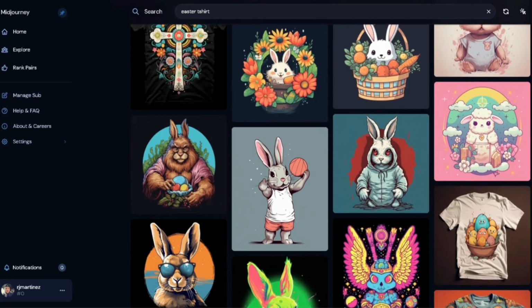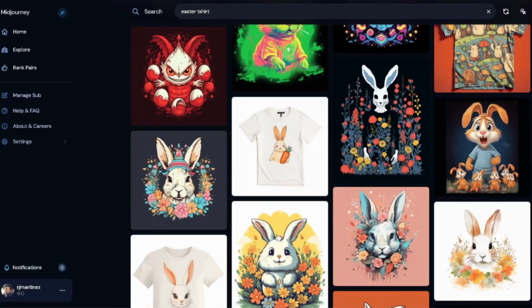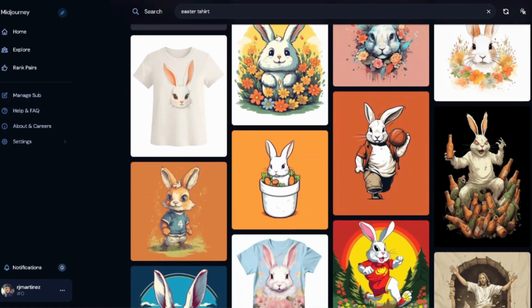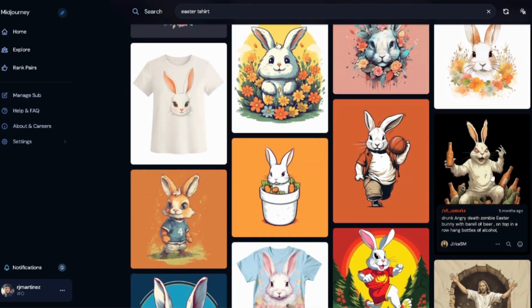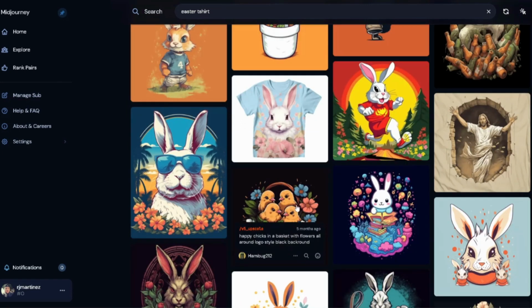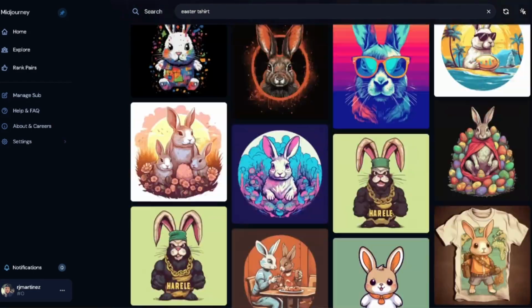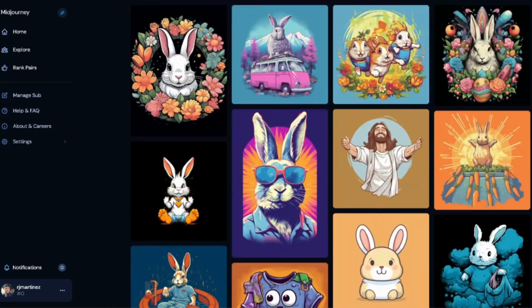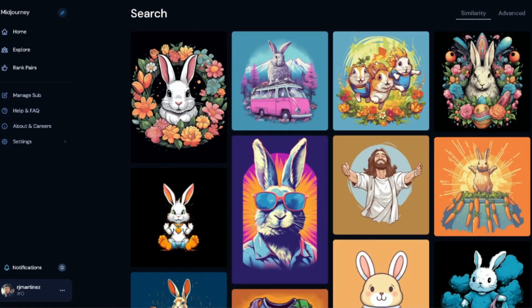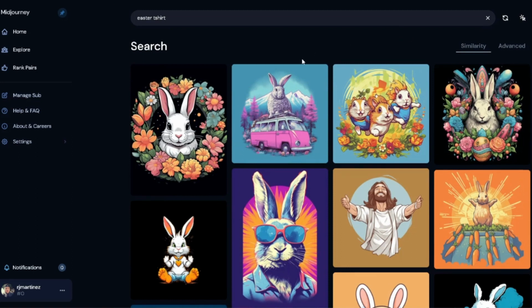I think that's a really good idea too. You're seeing gym Easter bunny, buff Easter bunny, a drinking Easter bunny, zombie, little chicks, cool Easter bunny. You're seeing a lot of that. So this is a good idea to get ahead of it right now. Start getting different ideas up, leveraging Midjourney or whatever AI image creator you're using. This is a good one.